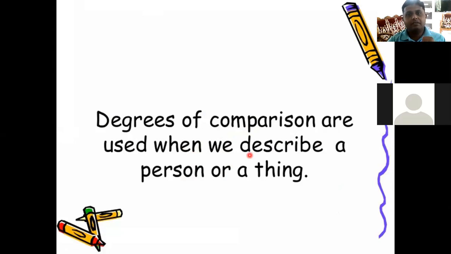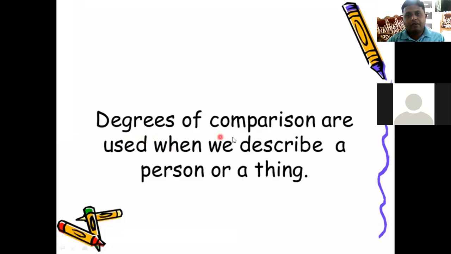First comparison is self comparison, that is solo comparison. The second type is comparison with a single person, that is comparison between two. And the third comparison is comparison with two or more people, right? So these are the three types of comparisons that come under the degree topic, right?